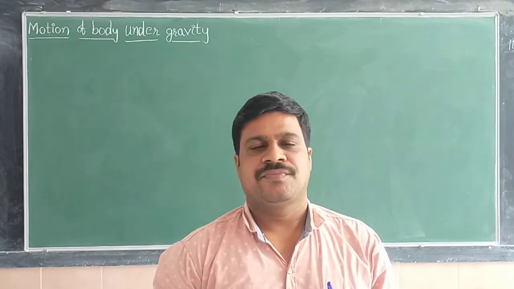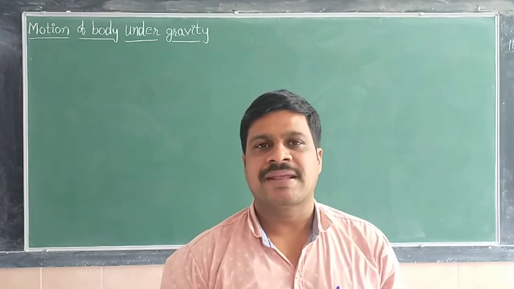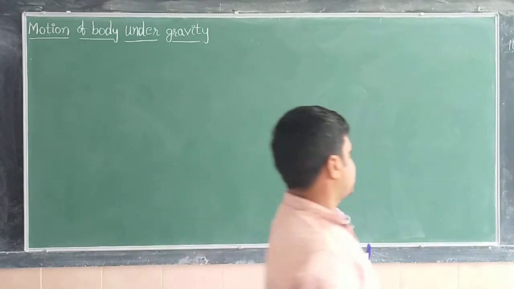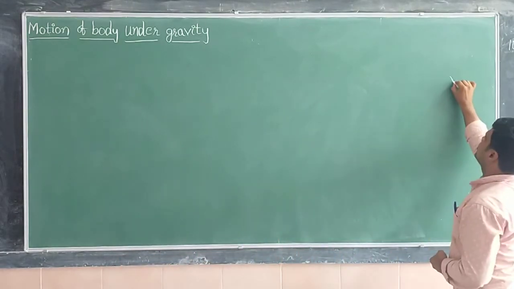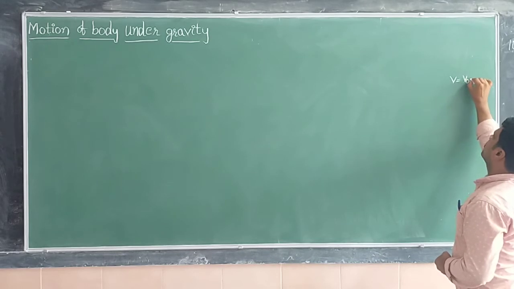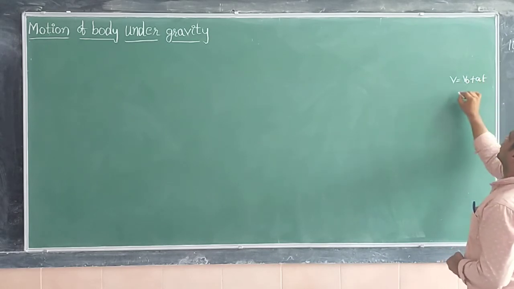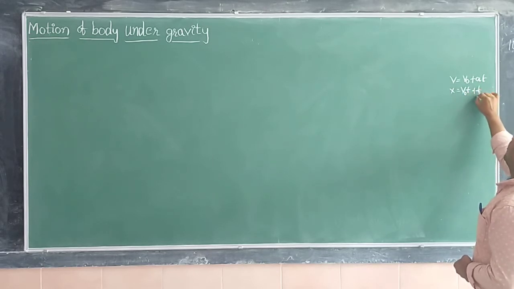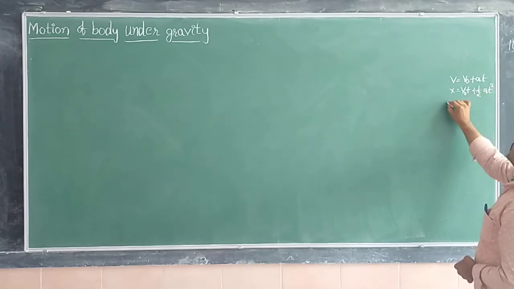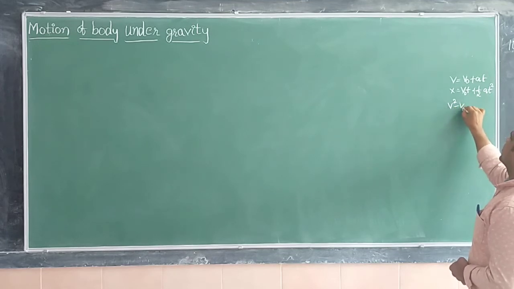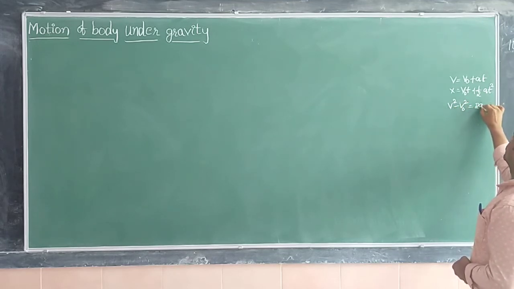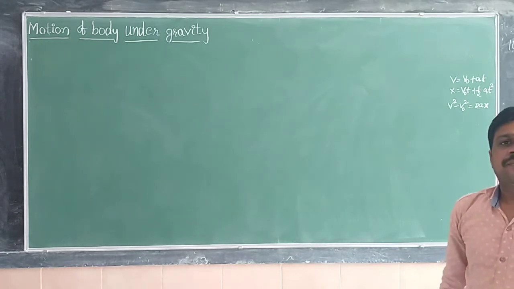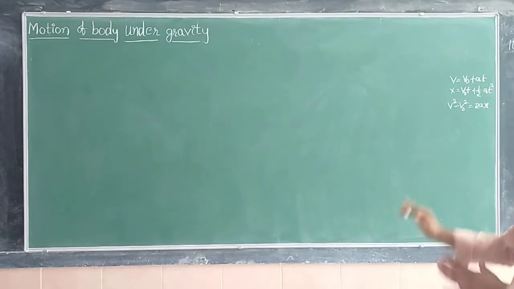In the last class, we derived three kinematic equations. What are those three? V is equal to V naught plus at. Next, x equal to V naught t plus half at square. And V square minus V naught square is equal to 2ax.